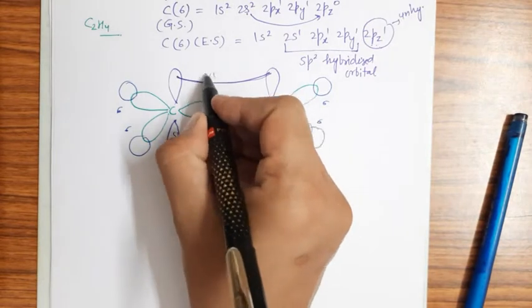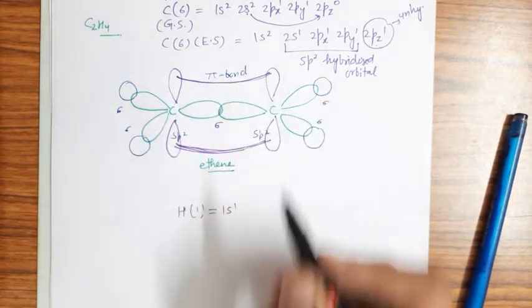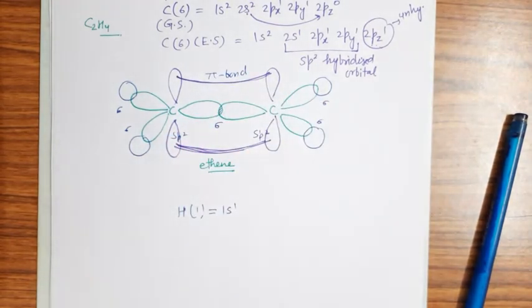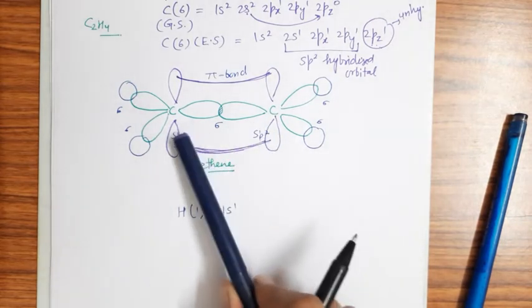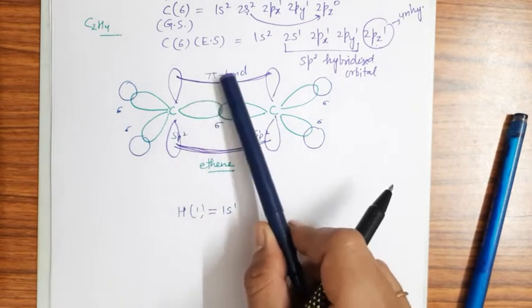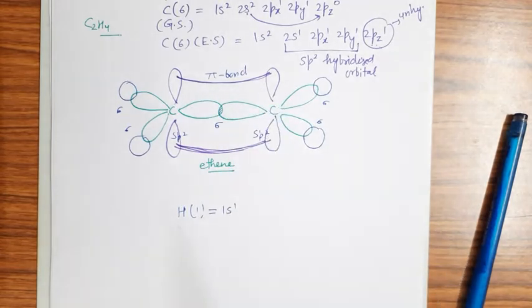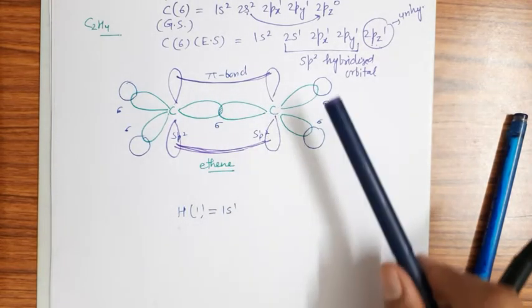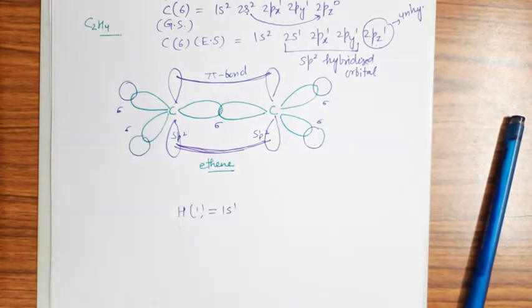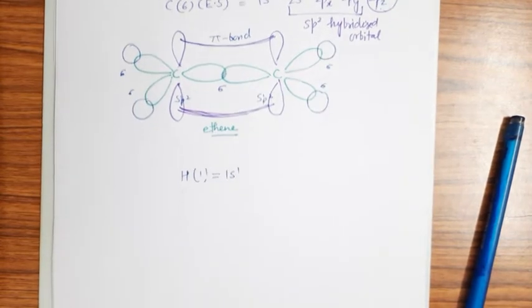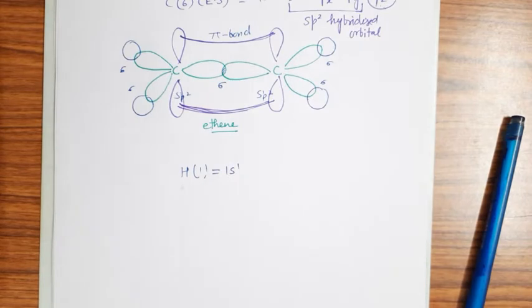So this is the pi bond. In such a way there will be one sigma bond between carbon and carbon and one pi bond between carbon and carbon. And in ethene, 4 more sigma bonds are also formed here. So this is all about the structure of ethene. In such a way there will be formation of other alkenes also.